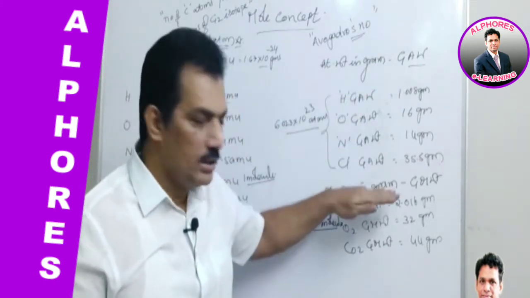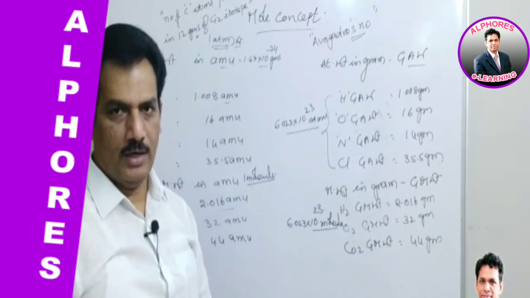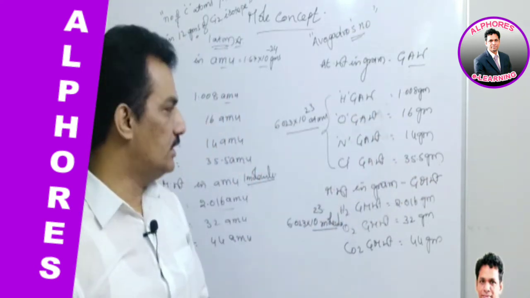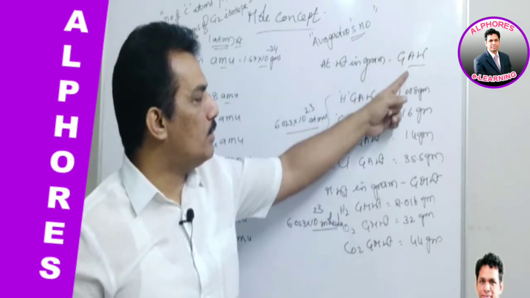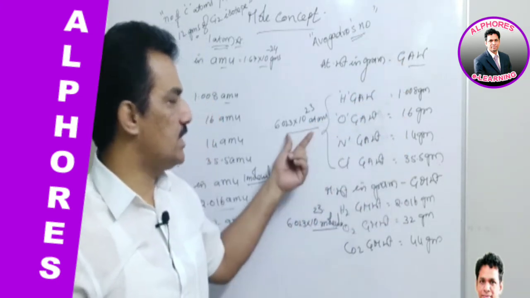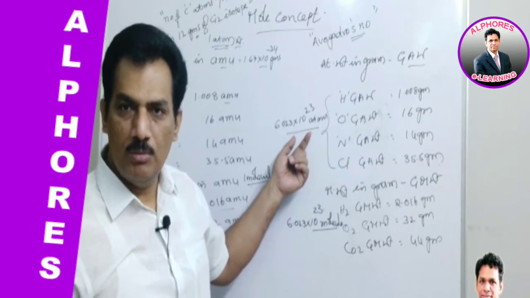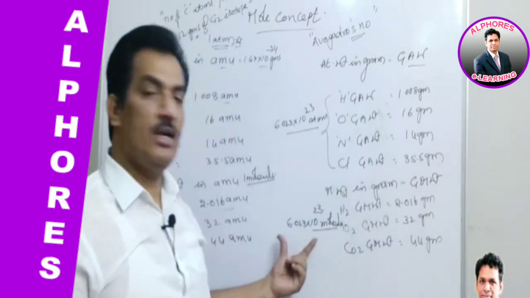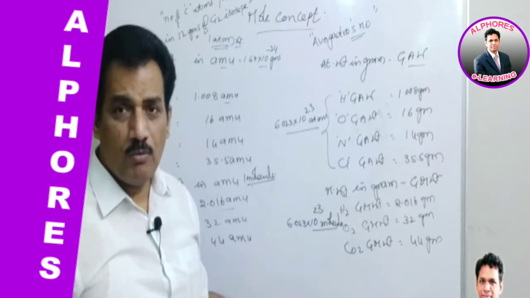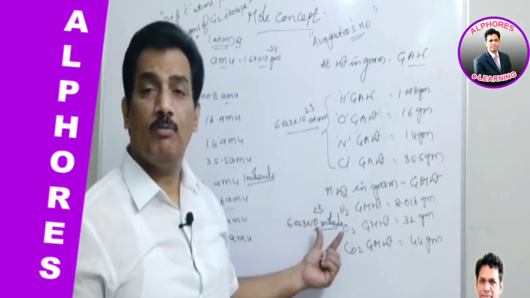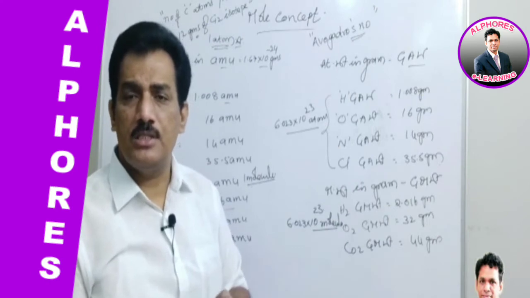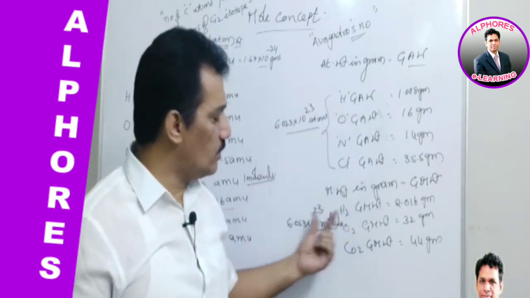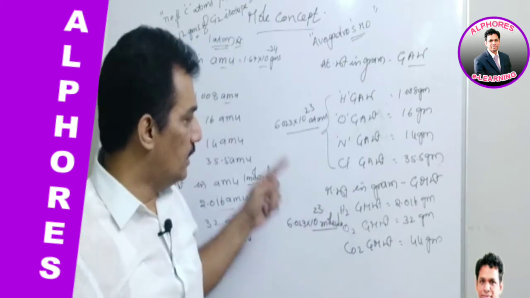And with reference to gram atomic weight or gram molecular weight also we can define mole, because 1 gram atomic weight of any substance possesses Avogadro number of atoms. Similarly, 1 gram molecular weight of any substance possesses Avogadro number of molecules. So Avogadro number of chemical species is 1 mole of substance.